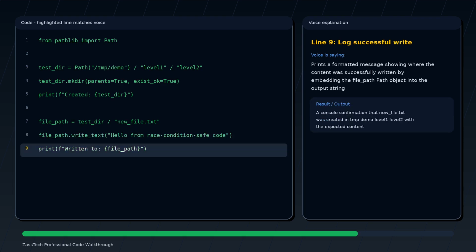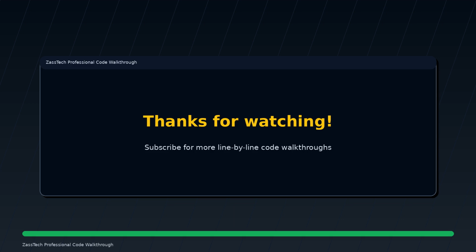Prints a formatted message showing where the content was successfully written by embedding the file_path path object into the output string. One line replaces fragile os.path.exists checks and nested try except blocks. Clean, atomic, and race safe.